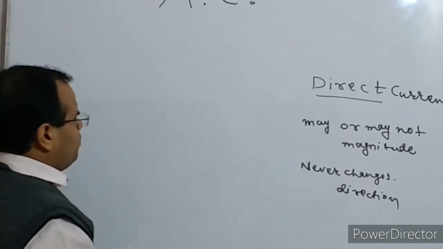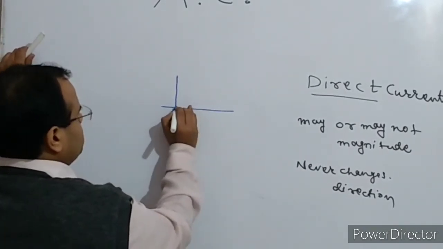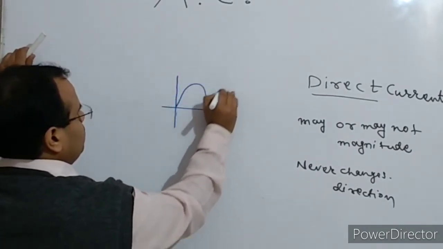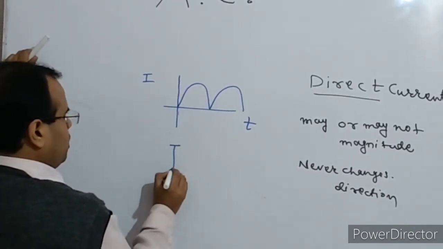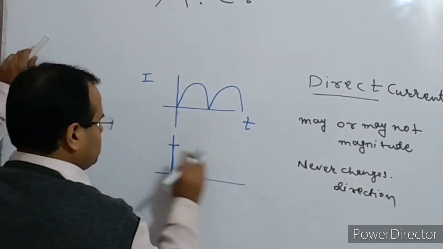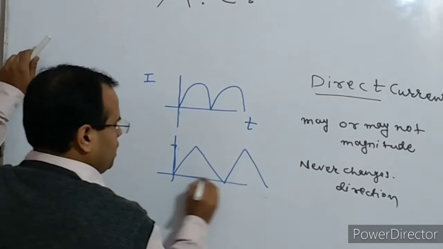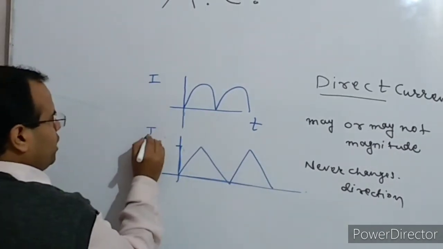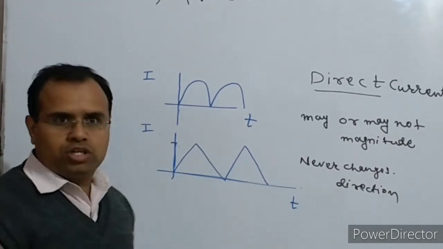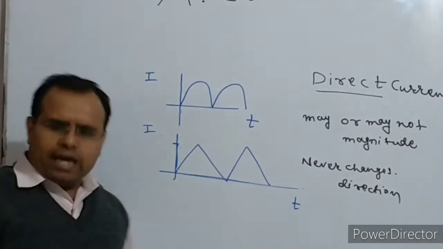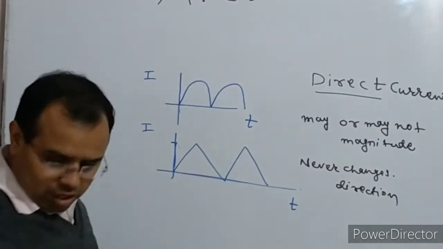Okay, so if we plot a direct current, it may be like this. This is current, this is time. Direct current may be like this. But you can see that though it is changing the magnitude, it is never changing the direction of flow. So that's why direct current never changes the direction. It may or may not change the magnitude.